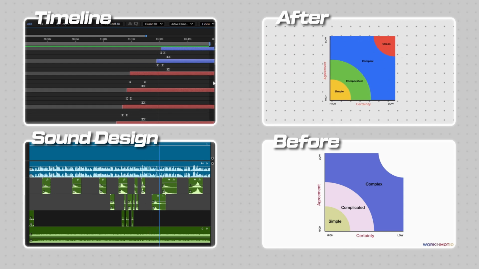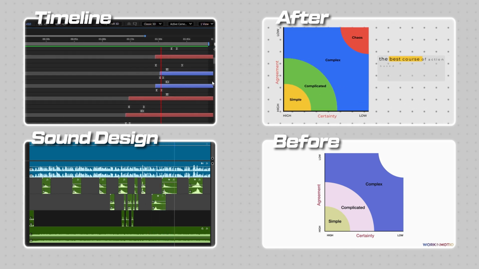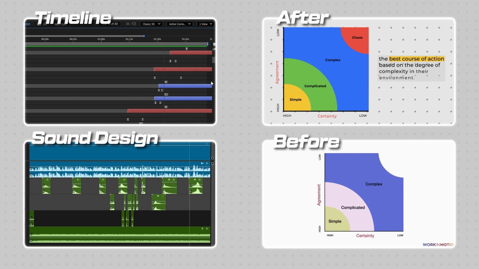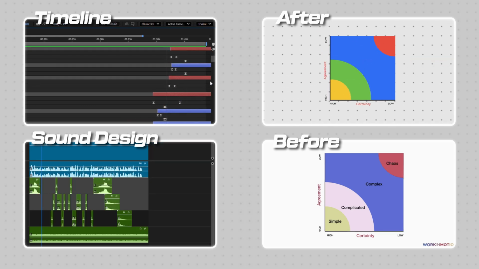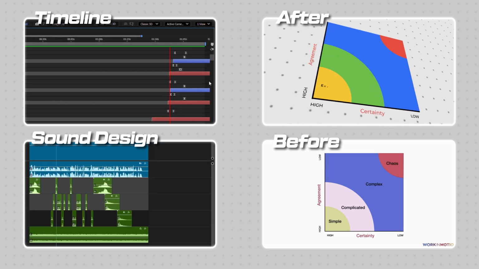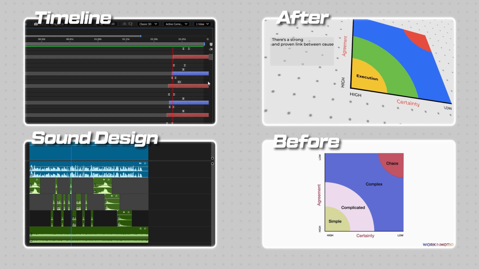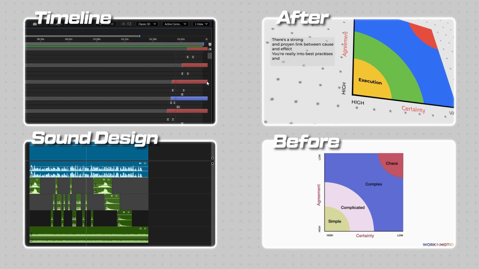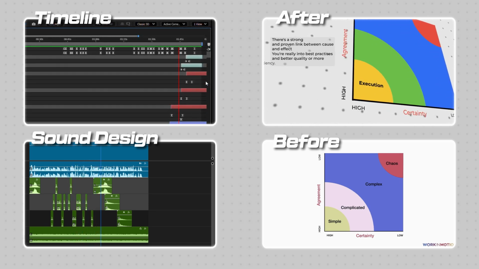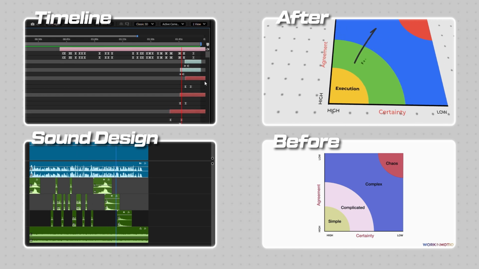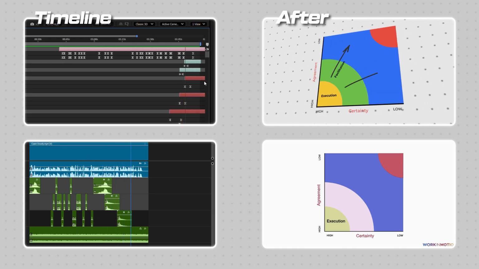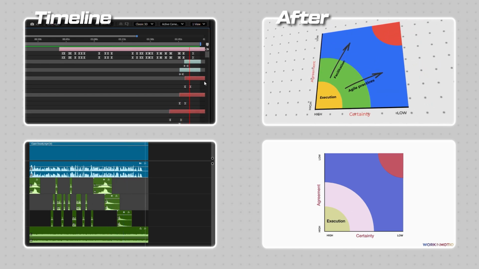This framework helps leaders choose the best course of action based on the degree of complexity in their environment. For simple projects, well-established management practices work really well. There's a strong and proven link between cause and effect. You're really into best practices and optimizing for better quality or more efficiency. As things get increasingly complex, however, more facilitative and more agile practices work better.